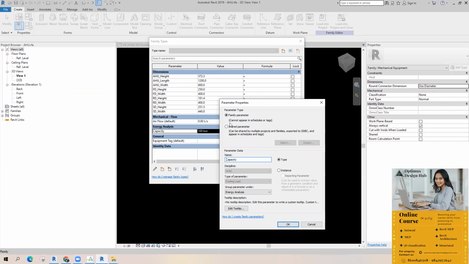Okay. Family parameter paranga, it cannot appear in schedule or tag. If you're creating a family parameter, on the family mattum da and the parameter irukku, adu on the tag layo or schedules we will study it what is schedule and all. On the parameter on the schedule or you can find it in tags. But tag la venumna adu vandu in the parameter shared parameter pannom. Okay, I will tell you how to create a shared parameter.